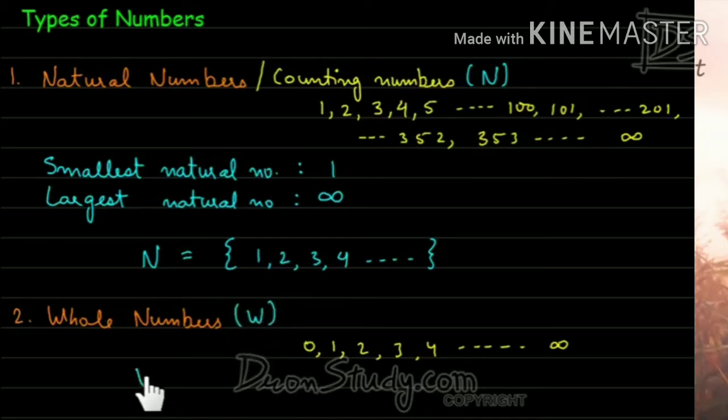So we can say that whole numbers are a set of numbers which includes 0, 1, 2, 3, 4 and so on till infinity. Now students, can you all tell me the smallest whole number?